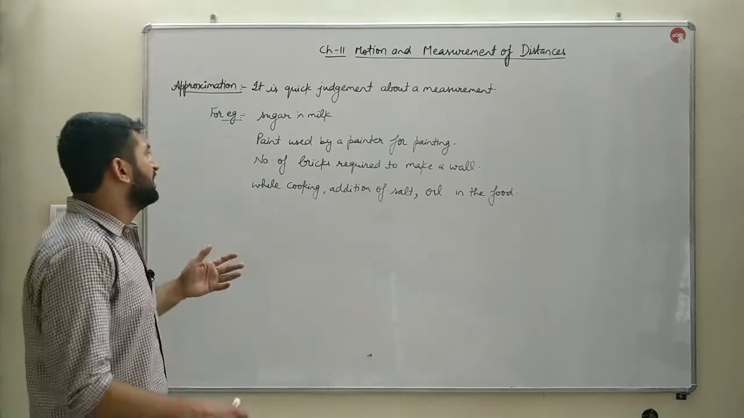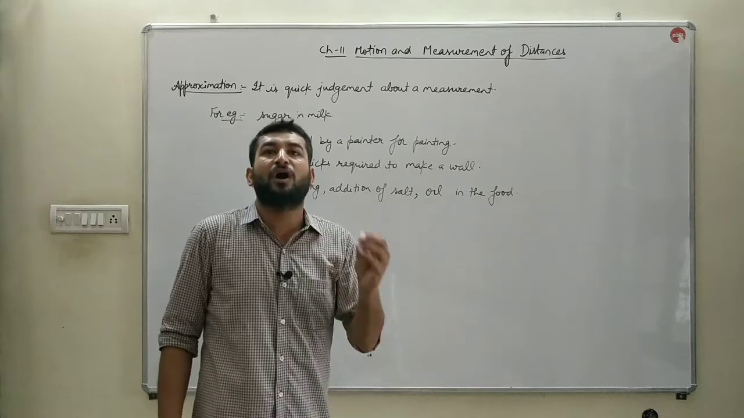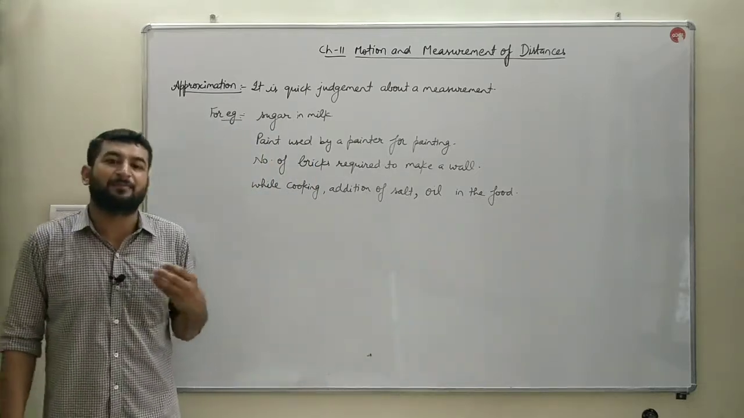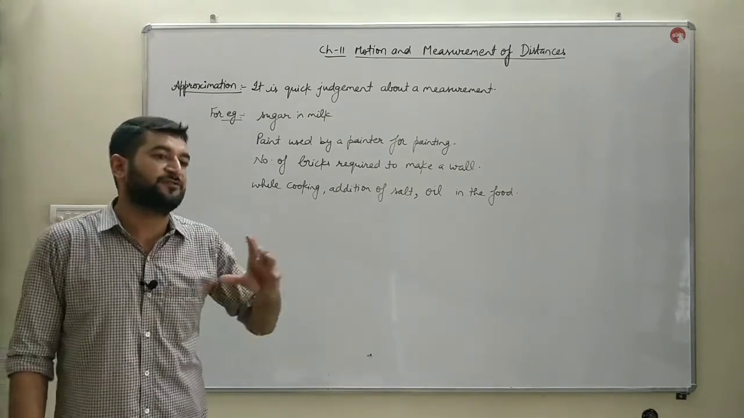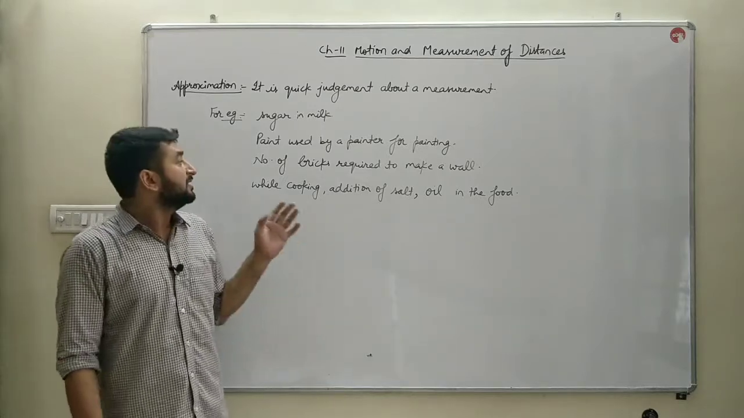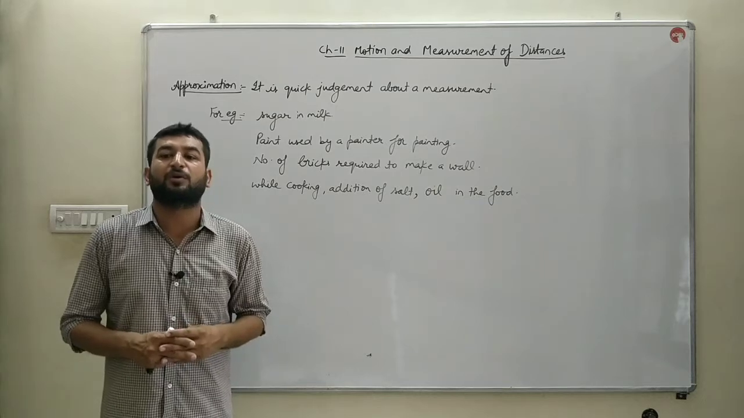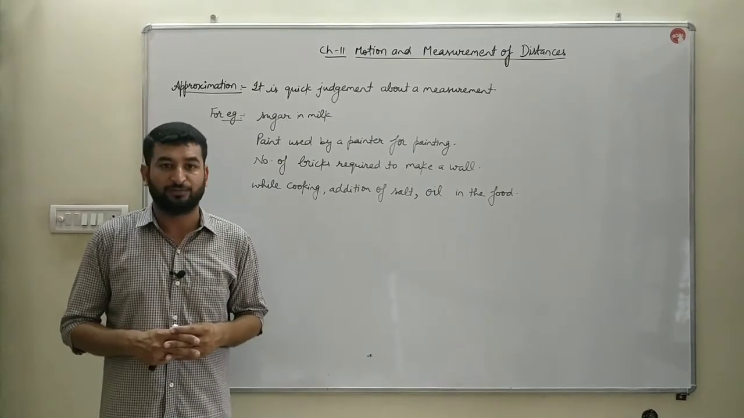Next thing, the paint used by the painter to paint a wall or a particular thing is just taken as an approximation, a judgment. He cannot tell you that 50 gram or 50 ml of paint is required for that. Next, the number of bricks required to make a wall is also taken as an approximation value.